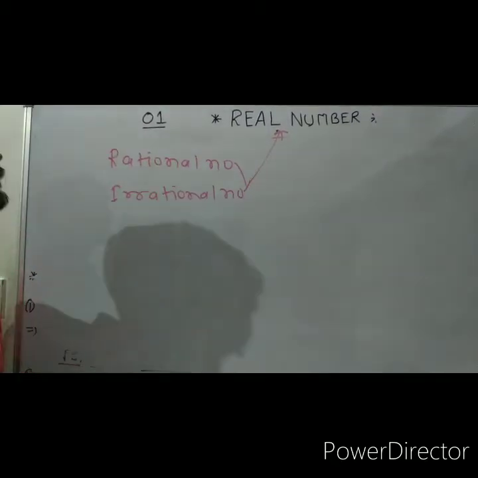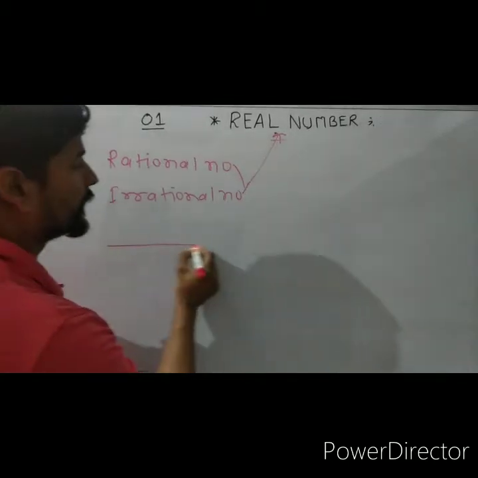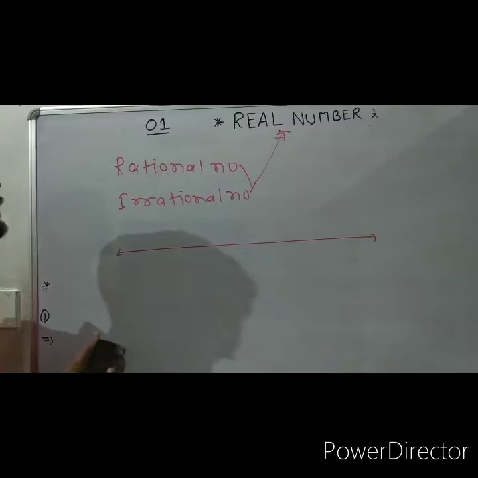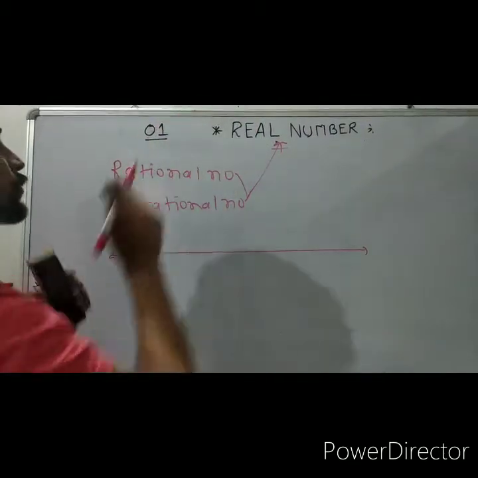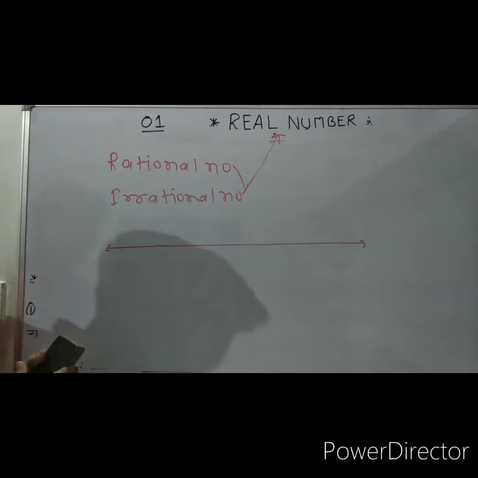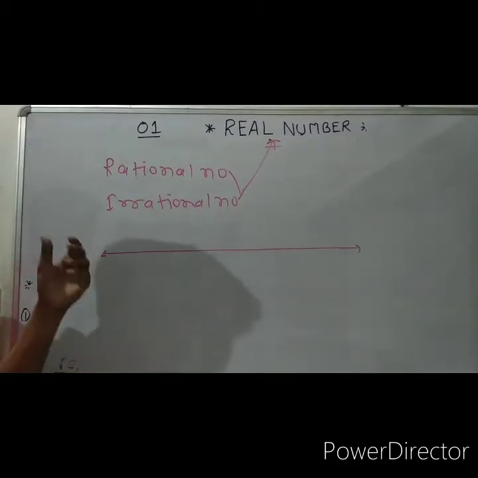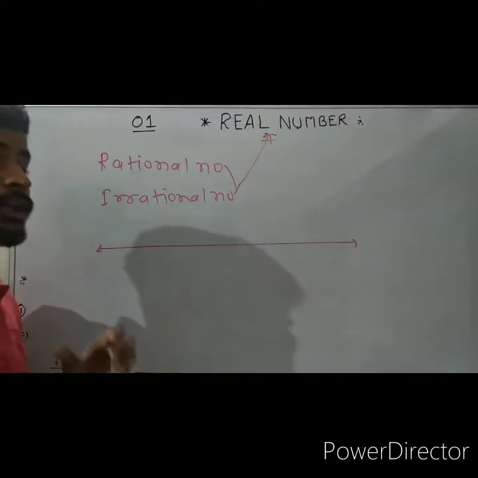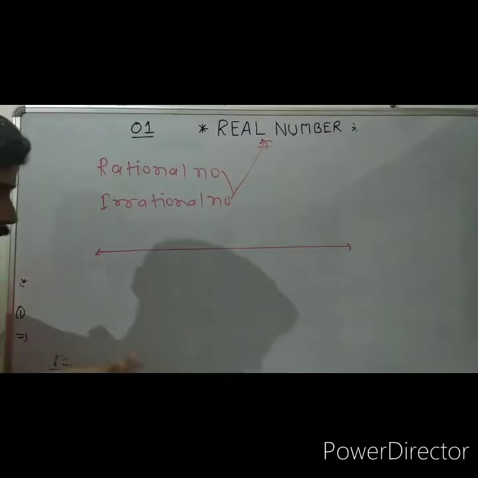Now another definition of real number: a number which can be represented on the number line. मीन्स जिस भी नंबर्स को हम लोग नंबर लाइन में रिप्रेजेंट कर सकते हैं उसी को हम लोग रियल नंबर कहते हैं. And now the other and very, very important definition of the real number: a number whose square is not a negative integer is called a real number.